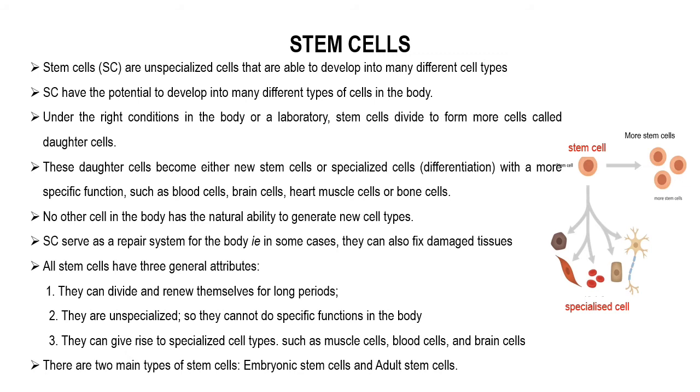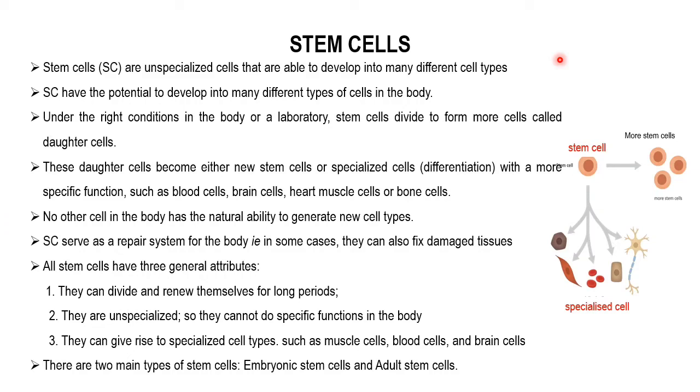Stem cells are unspecialized cells that are able to develop into many different cell types. Unspecialized means they cannot do any special functions. That means the stem cell has the potential to develop into many different types of cells in the body, at the right condition.